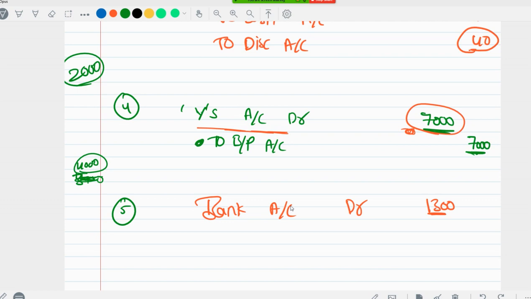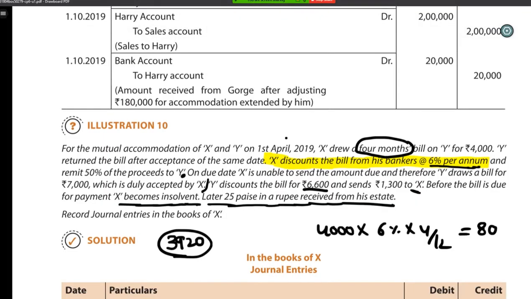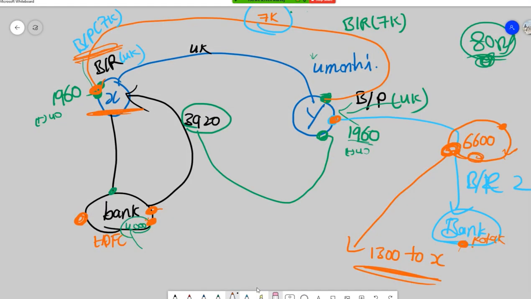Then what about the discounting charges? Discounting charges also we need to bear, right? So totally discounting charges is 400. How did I get that 400? The 7000 bill, he discounted it for 6600. That means 400 is the charges, right? So that 400 charges has to be borne. Who has to bear? This guy has to bear. They didn't give anything else, so let's consider it as 200 only. Okay, we have to bear 200 rupees.